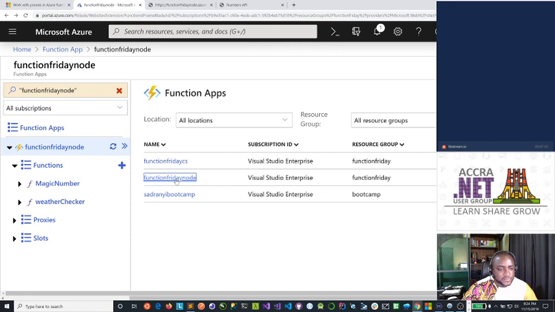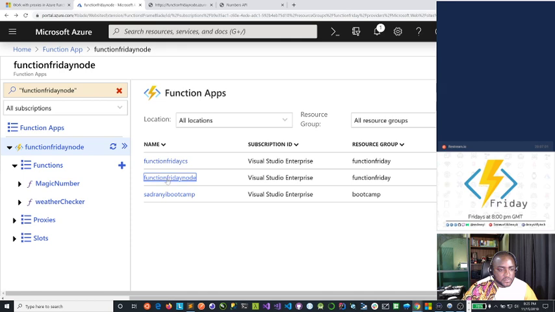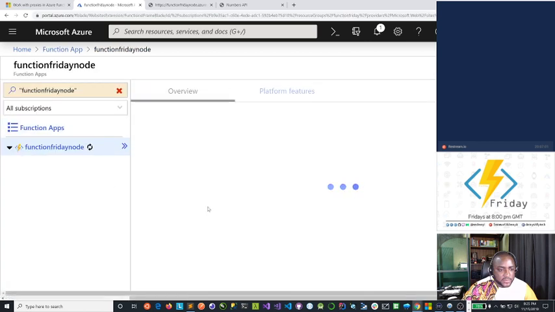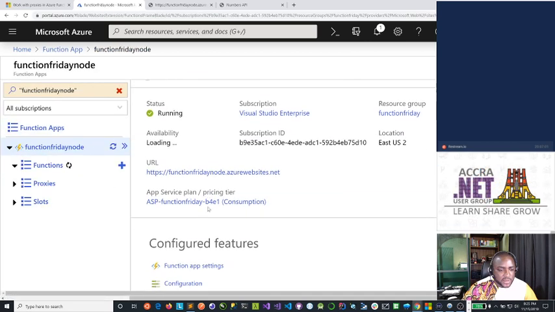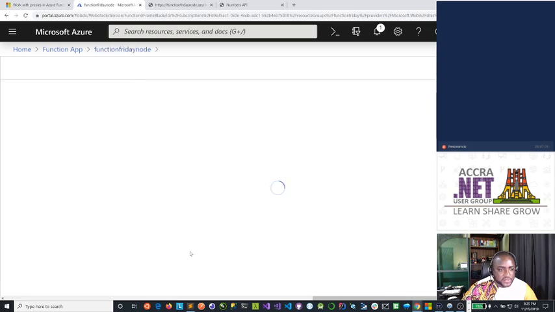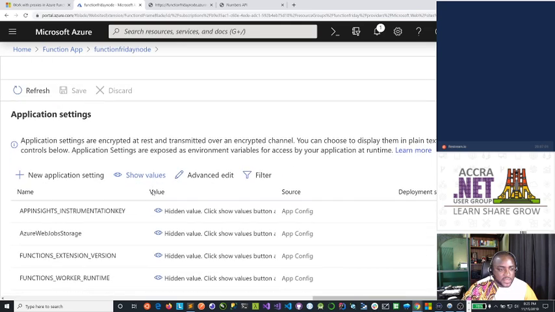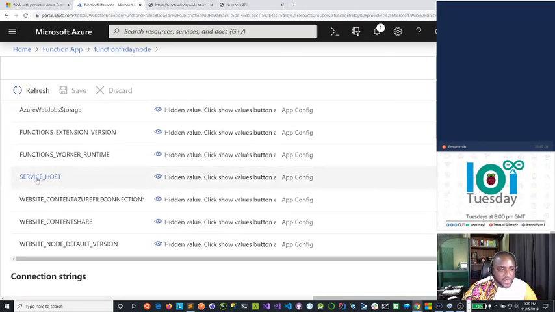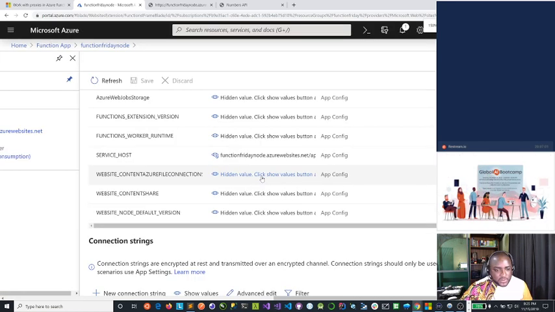So select the functions app node, that loads it, and then come down to the configuration, and under application settings I will click on add new settings. I've gone ahead and added that, which is service host, and as you can see, this is pointing to the same endpoint we copied here. All right, so that's done.